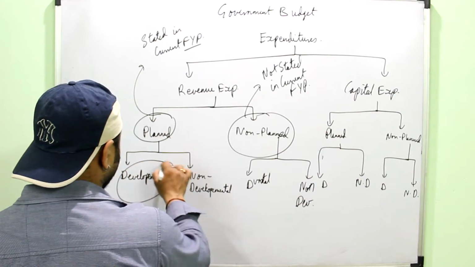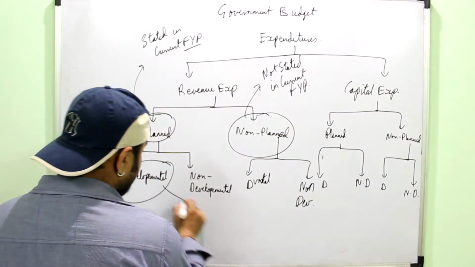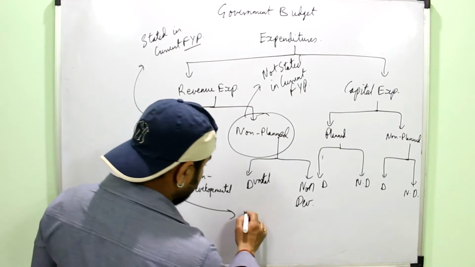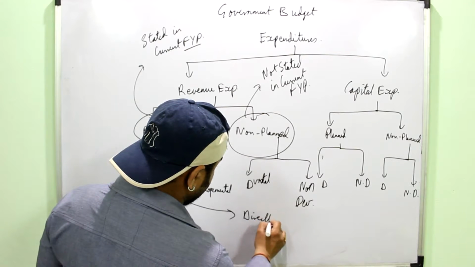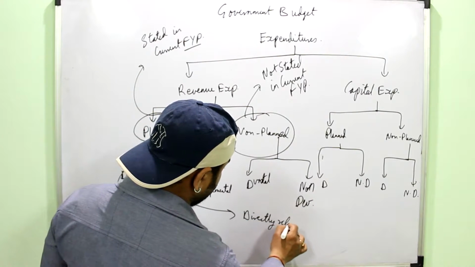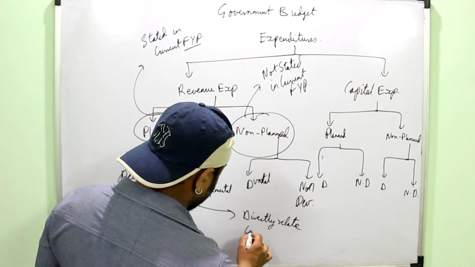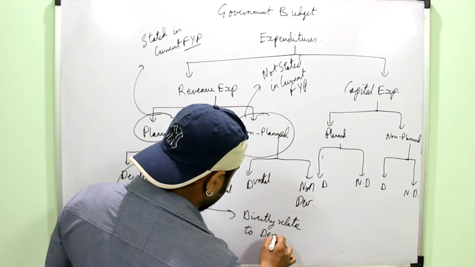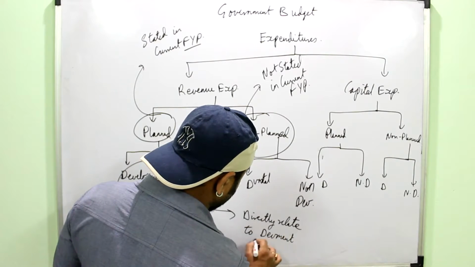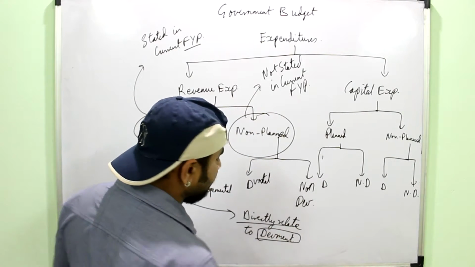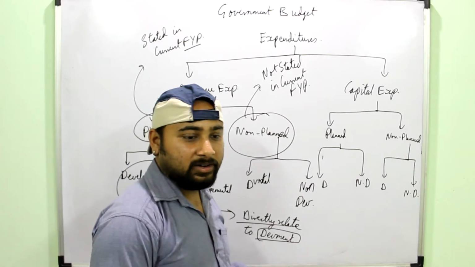Developmental expenditures are those which directly relate to the development of the economy.